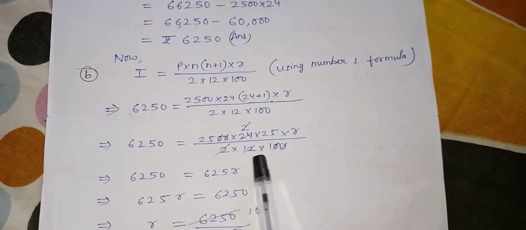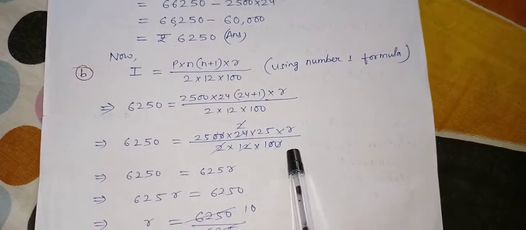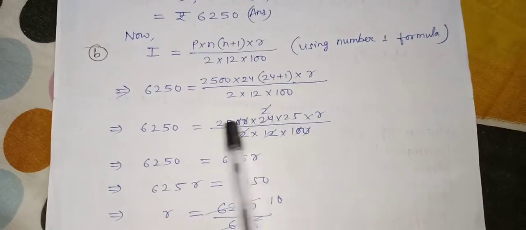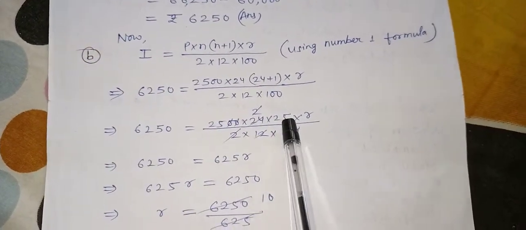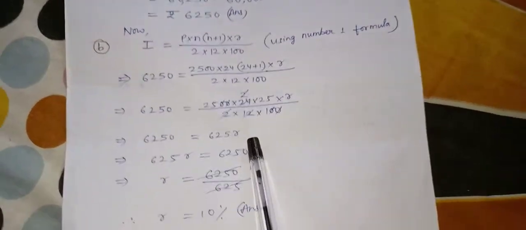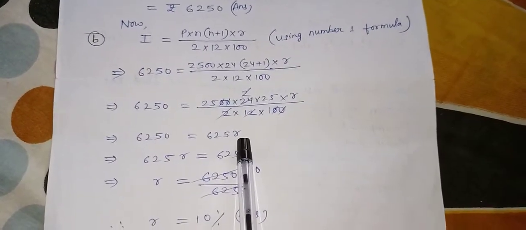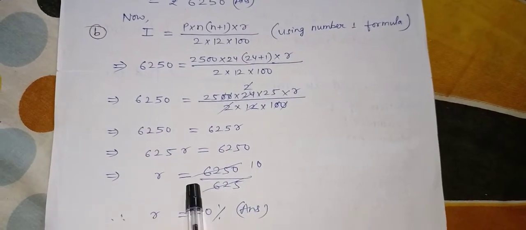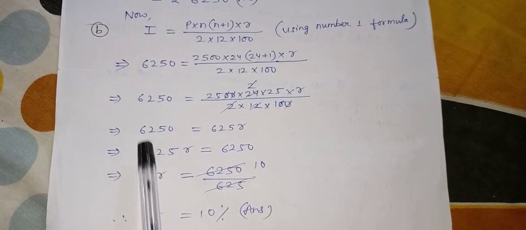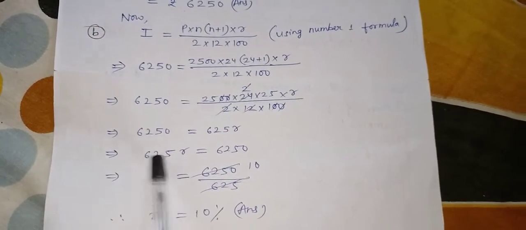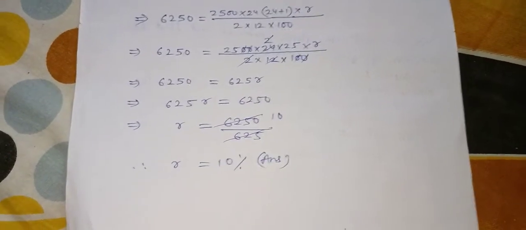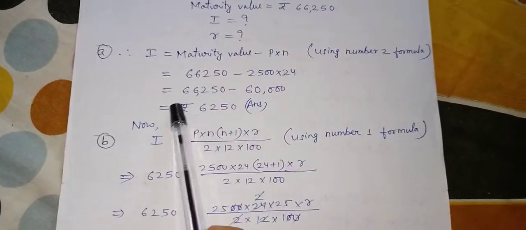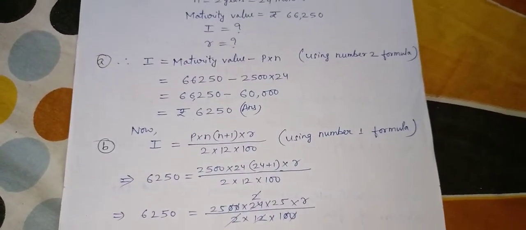If you cancel, 12 goes into 24, the 2 is cancelled, and 2 zeros are cancelled. Finally we have 25 into R, which is 625 R. Since we have to find R, interchange: R equals 6,250 by 625, and if you cancel it, you get 10. So R is 10%. We got the rate 10% and the interest was 6,250.